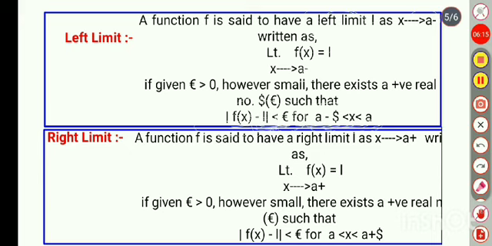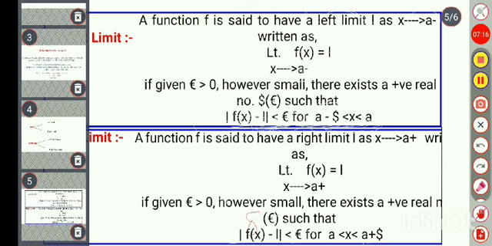Now coming to the right limit. A function f is said to have a right limit L as x tends to a positive. This is the minor difference. For left limit we have x converging to a negative, while in the right limit x converges to a positive. It could be written as limit x tending to a positive of f(x) equals L. By the definition, given epsilon greater than 0, a small positive number, there exists a positive real number delta of epsilon such that |f(x) minus L| is less than epsilon for x lying between a and a plus delta.